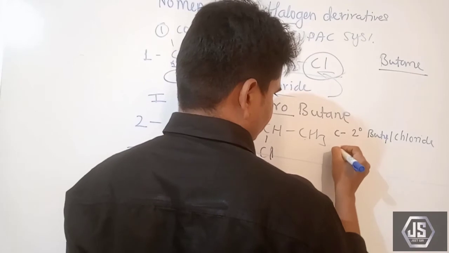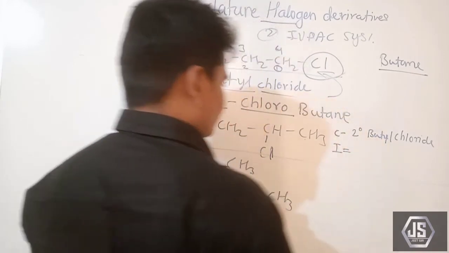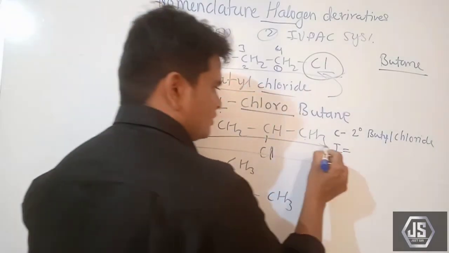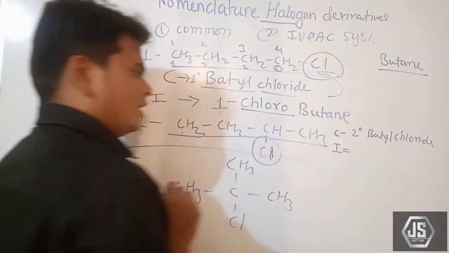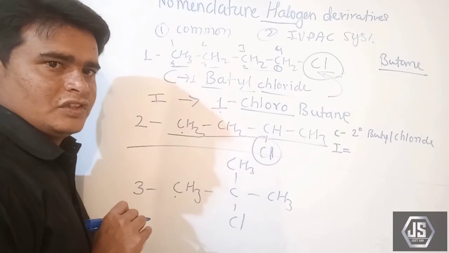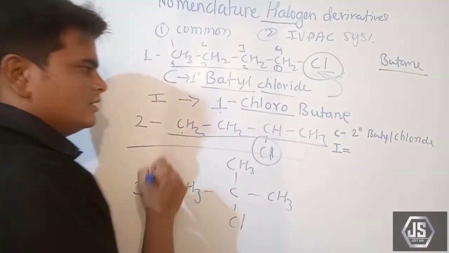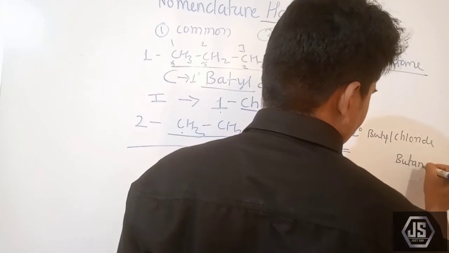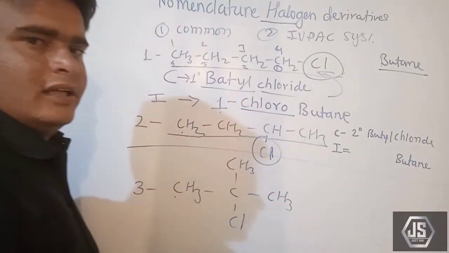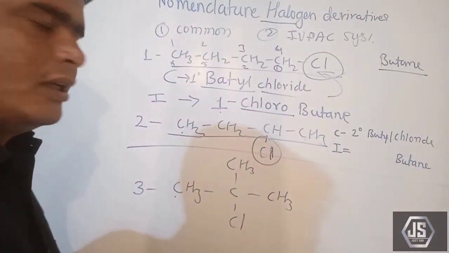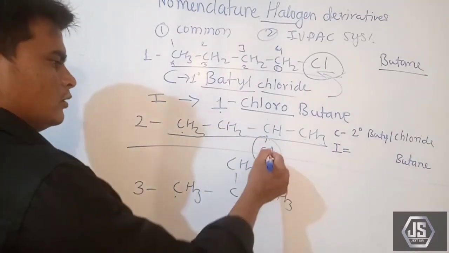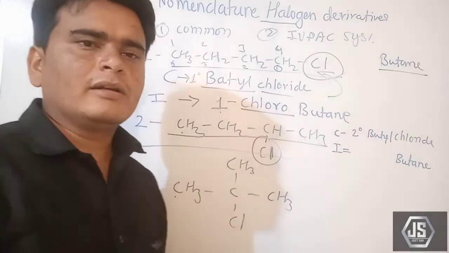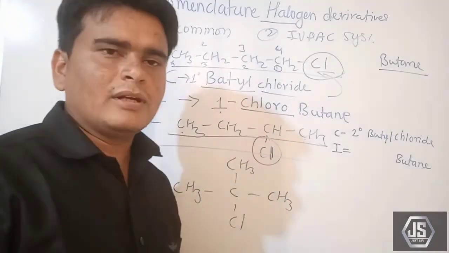Now the IUPAC name of it. What does the rule say? Select the longest chain containing the halogen atom. Select the longest chain. Okay, selected. How many carbons are there? 4. 4 means butane is the parent alkane. So I have already given the name there. Chlorine is attached to this carbon atom.